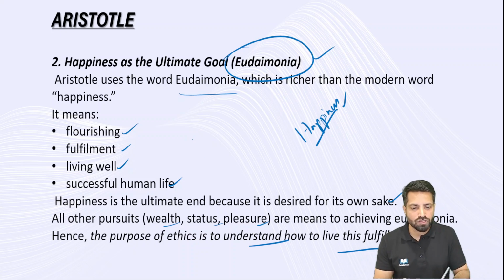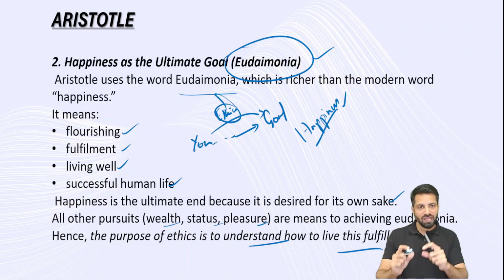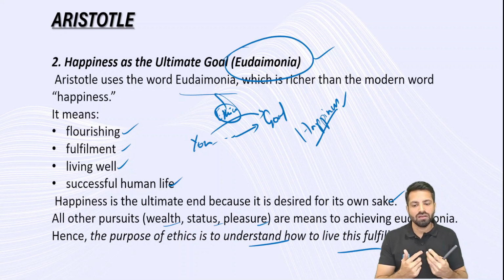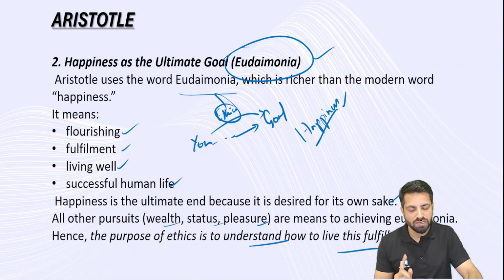Here is you, here is the ultimate end goal of your life. There is a journey. In that journey, ethics comes into the picture. Ethics makes that journey flourishing. Ethics makes that journey virtuous. So this is the second concept discussed by Aristotle.